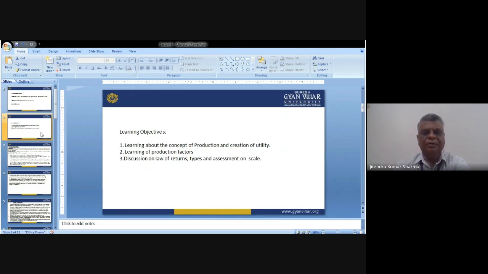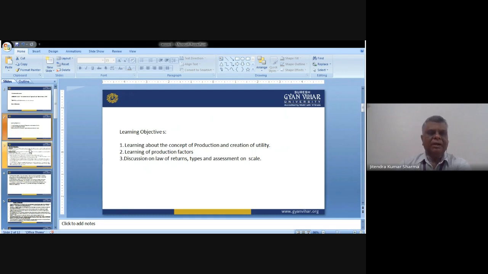Then the discussion of the law of returns. These are the economic laws that apply. In this chapter we'll discuss them, and then we'll know how many types of laws there are, and the assessment on their scale we'll also discuss over here. And then we'll have multiple choice questions addressing those concerned with these topics.